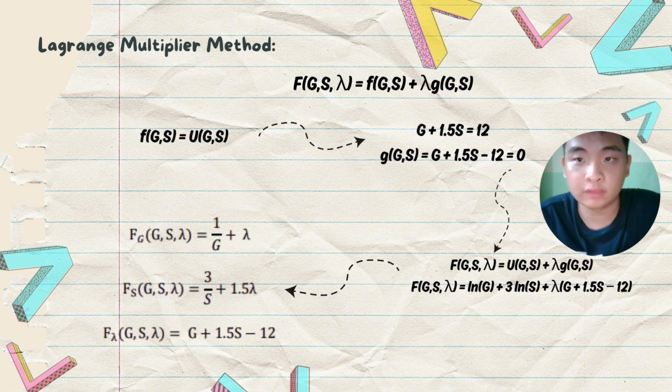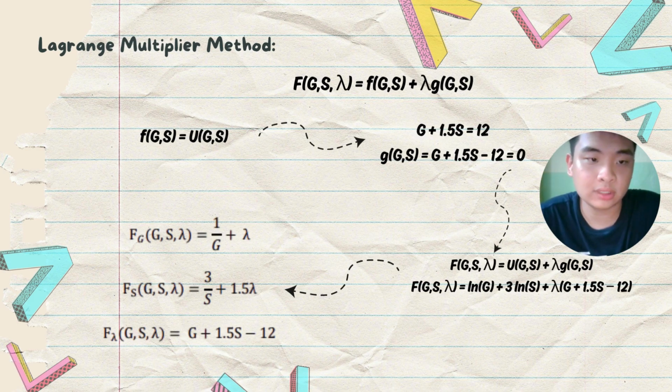The formula of the Lagrangian is f(g, s) plus lambda times g(g, s), where f(g, s) is the utility function and g(g, s) is the time constraint function.